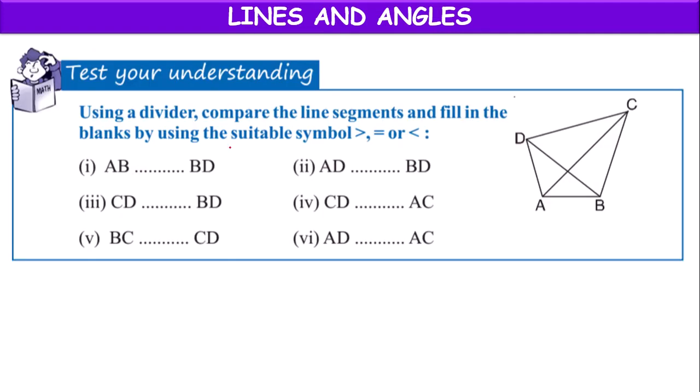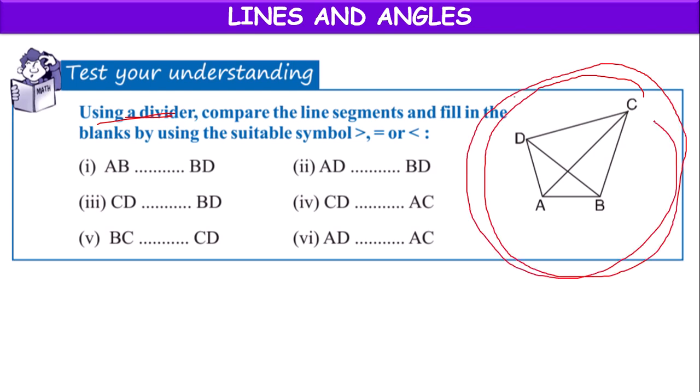So you have to draw a shape like this, and after drawing the shape, using a divider you have to compare the line segments AB and BD.